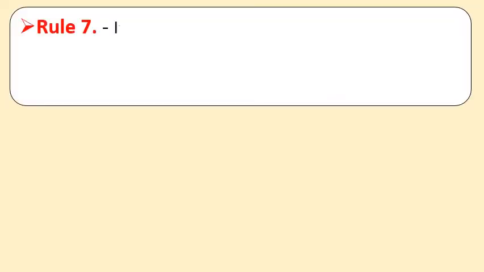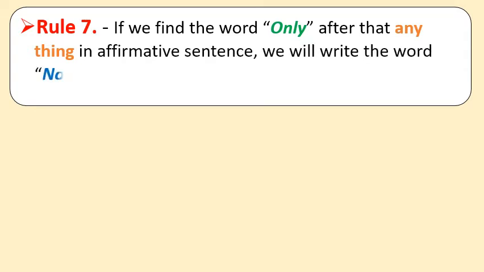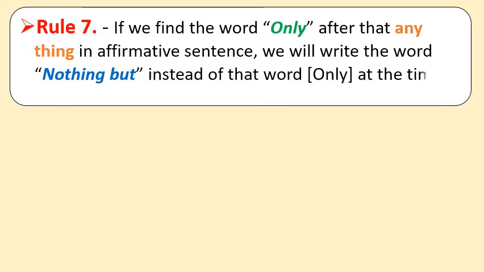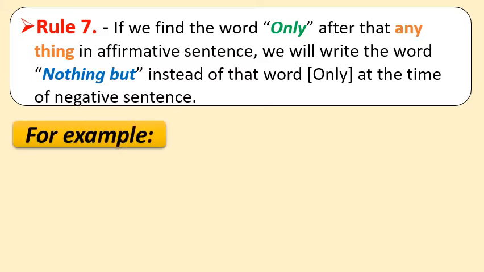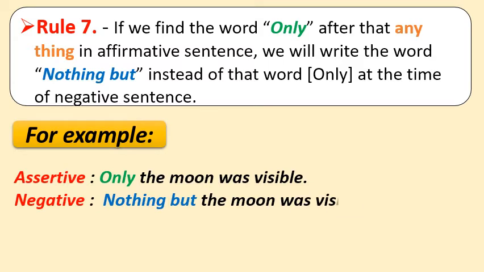Now let us see rule number 7. If we find the word only after anything in an affirmative sentence, we will write the words nothing but instead of that word only in the negative sentence. So let us see a few examples to clarify it. Number 1: Only the moon was visible. When we convert it into a negative sentence, the sentence will be: Nothing but the moon was visible.